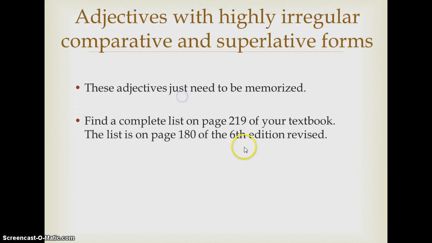Okay, the last category are adjectives that just have highly irregular comparative and superlative forms. They are listed on page 219 of your textbook. I have the 6th edition revised for some people who have the earlier textbook edition, but for you guys, the 7th edition, it's on page 219, and you just have to memorize them. They will be on your vocabulary quiz for this chapter, for chapter 27, so I highly suggest that you start making flashcards now for these forms, okay? All right, and we'll go over them when we go over vocab in class.